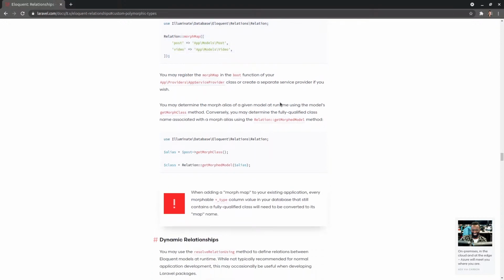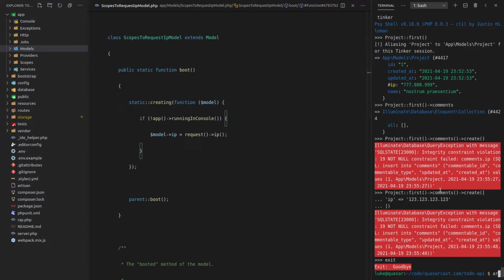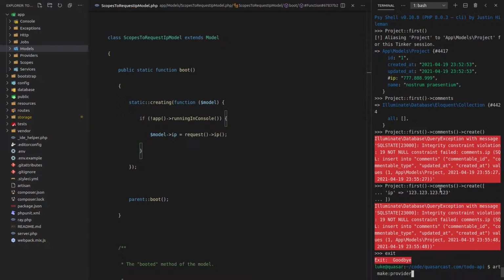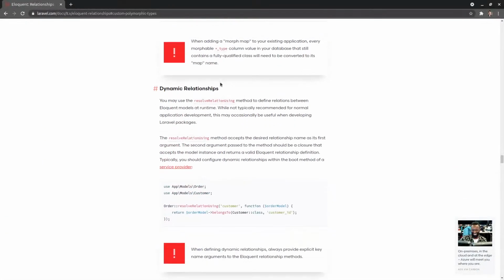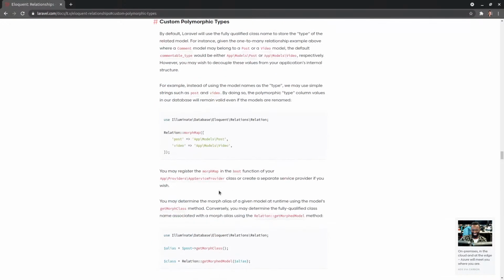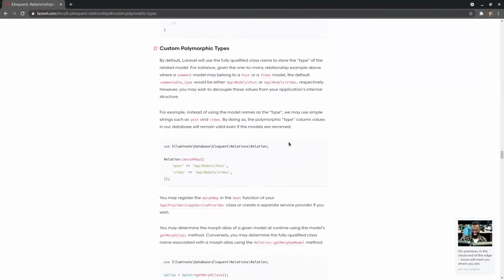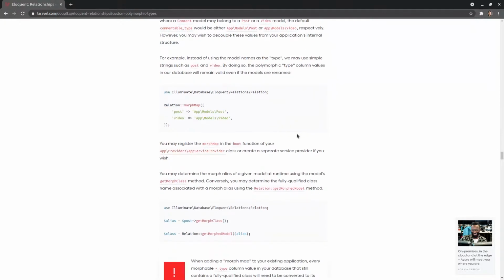So now where would I put this? It says to put it in a service provider, like an app service provider. So let's go to app service provider. Actually, I'm going to create my own for this. So we'll say art make provider morph maps. Or is there a way I can just fetch it? Yeah, dynamic. I want to be able to dynamically set my morph maps. So it would probably be better to just overwrite what they've got by default. You know what? No, I don't need to do that because I'm only going to have to do this with a handful of the ones that are polymorphic relationships.